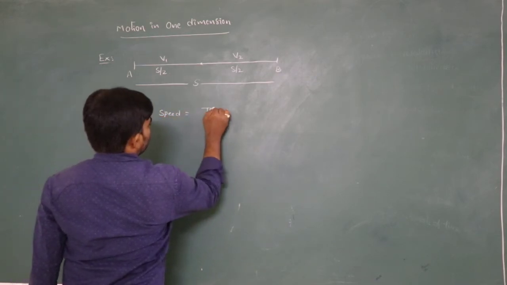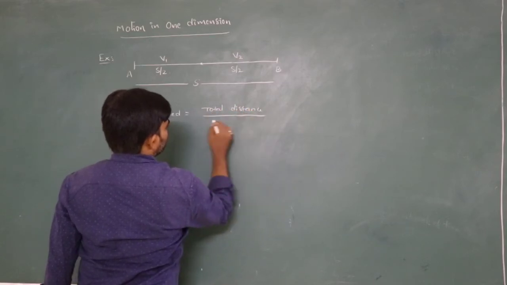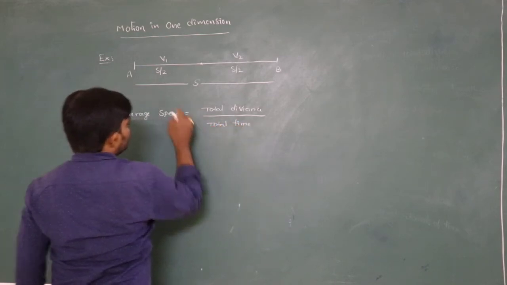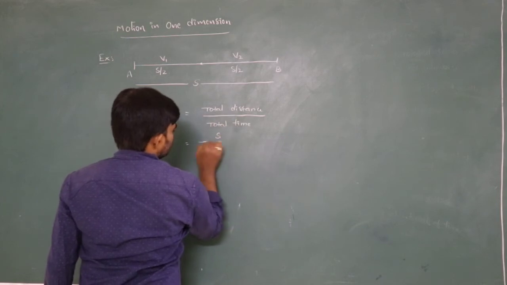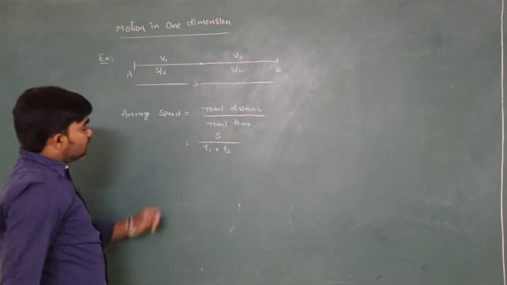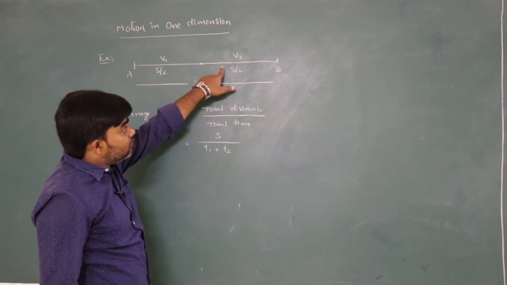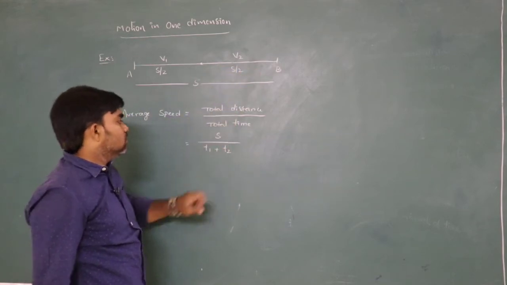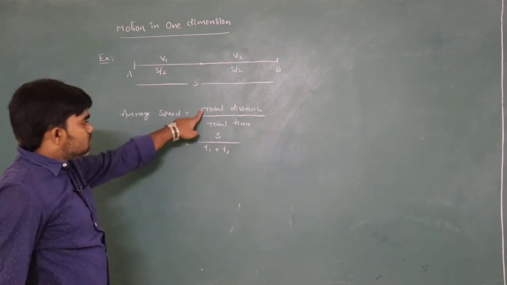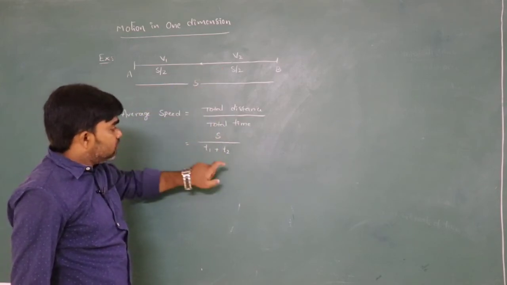Average speed is equal to total distance by total time. Here we know the total distance is S. Total time is, let us say, t1 and t2. Time taken to travel the first half of the distance is t1 and time taken to travel the second half of the distance is t2. Total distance by total time.